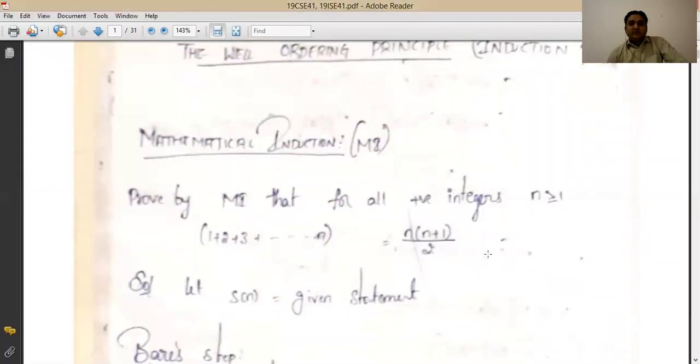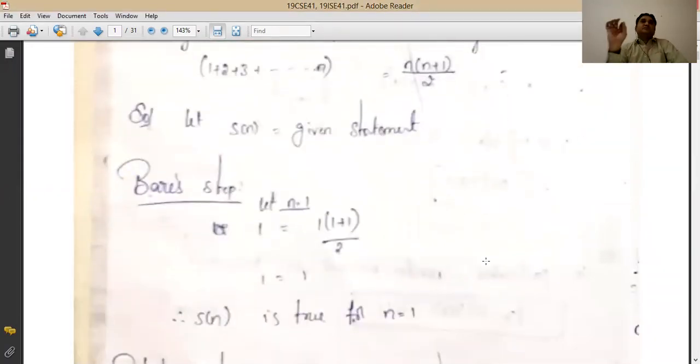Then we put the value for n equal to k plus 1, and what we will do is prove that this given theorem or the given statement is correct for the next value, that is n equal to k plus 1. That means this given statement is correct for the k plus 1th term also. So if we are able to prove this, then we will conclude that this given theorem or the statement is correct for any value n. Okay, so that is the main process of mathematical induction, right?